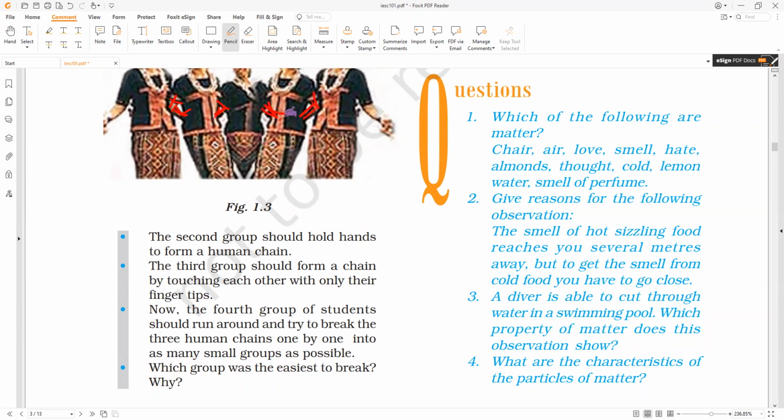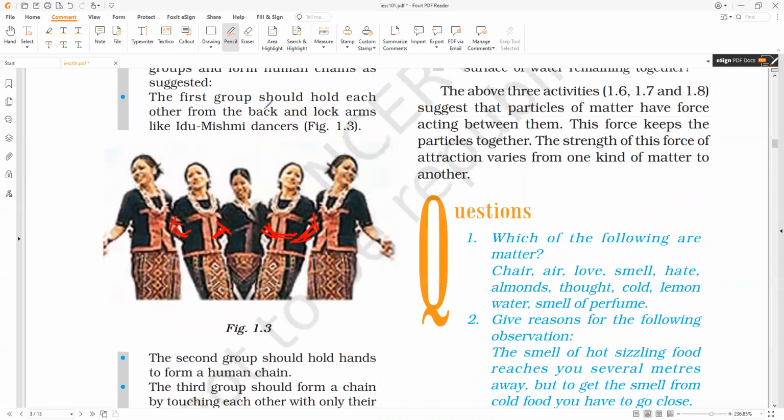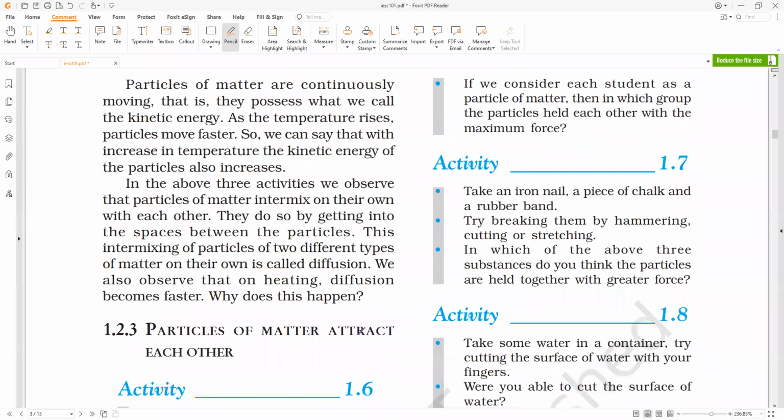See that one girl's hand is held by another girl. So like this, they are locked. If you notice Idu Mishmi dancers, or any kind of dancers, Bihu dancers also, in the same way they will lock their hands. Understand? Someone of you might have performed also. It is very difficult to break these Idu Mishmi dancers, because they are interlocking their hands in the backside, so it is impossible to break them very easily. So more force of attraction they have. That is why people will face difficulty to break it.